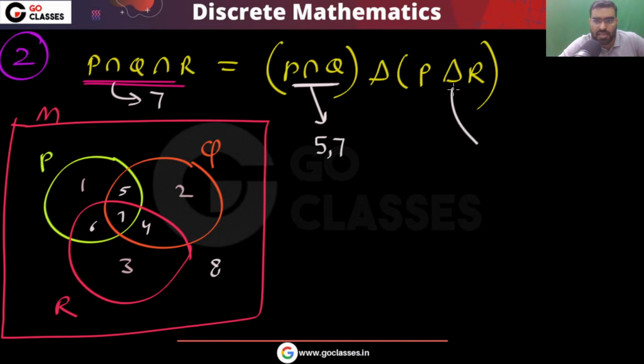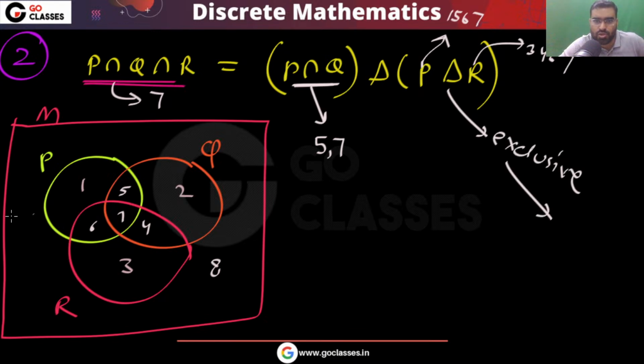What is the area here? Remember, this P has the areas 1, 5, 6, 7. This R has 3, 4, 6, 7. So what is the exclusive, the symmetric difference, between these two? The exclusive is 1, 5, 3, 4. This is the exclusive.